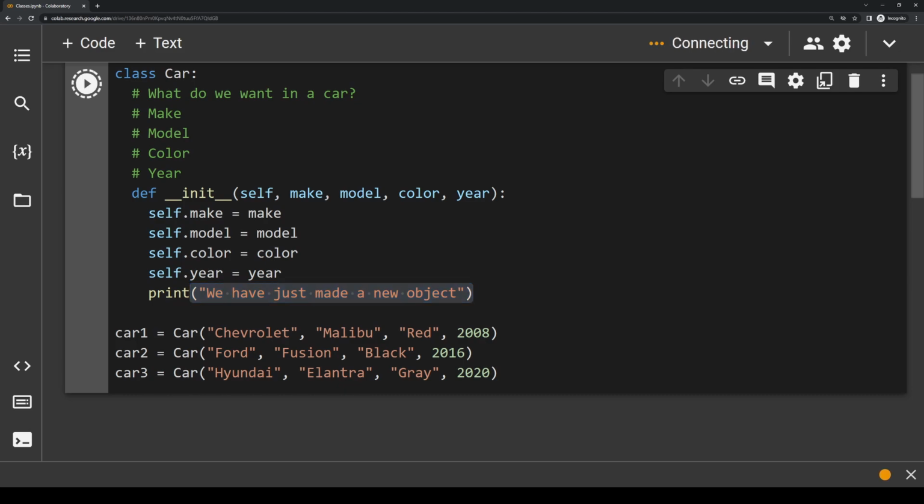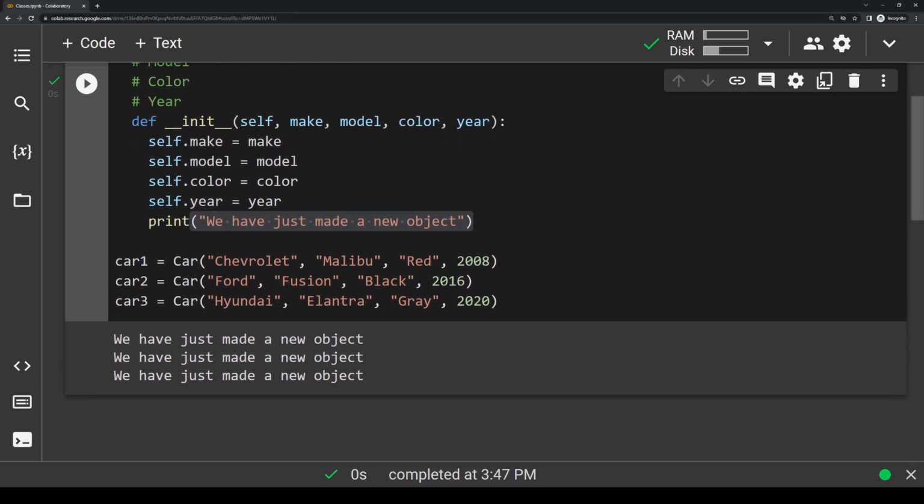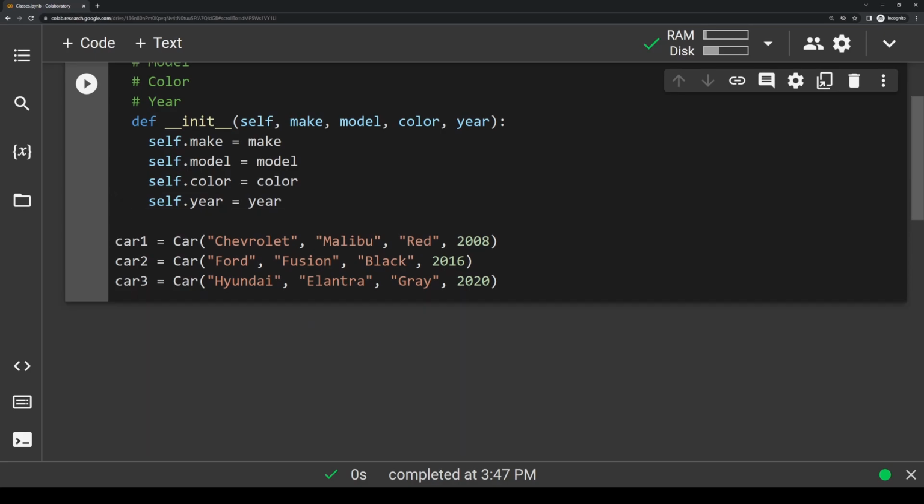So if I go ahead and run this code here, you'll see it will print out we have just made a new object and it'll do it 3 times. So now that we've gone over how these objects are created, let's see what we can actually do with some of these objects. I'm going to go ahead and delete this print line here since I already showed you with this output. And so we know every car now has a make, model, color, and year because we define those attributes within the init function.